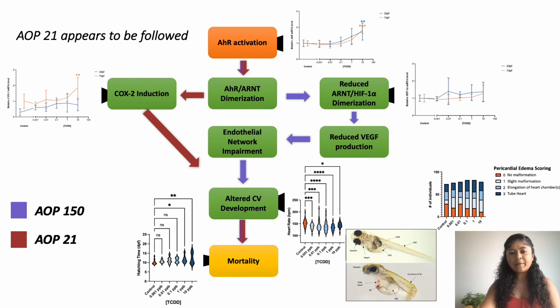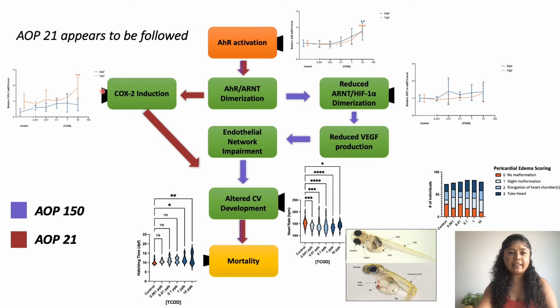Following the AOP's bottom-up, hatching time indicates RAO and is significantly delayed at the 1 ppb and the 10 ppb treatment groups. Moving up, altered cardiovascular development was observed by decreased heart rate seen across all treatment groups, and also by pericardial edema scoring, which was significantly severe in the 10 ppb group.